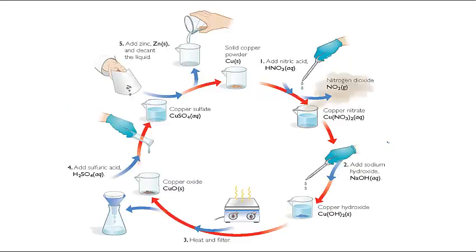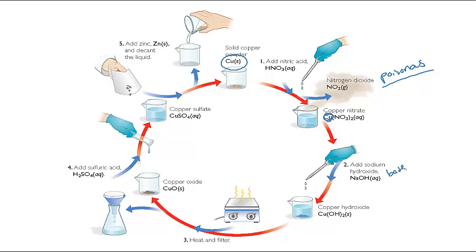Okay, so basically, in walking through what we did in class, we started with solid copper powder. The nitric acid was added. We had this really poisonous gas that we let off in the hood. And then we had a blue solution, which is copper nitrate. So the copper atoms were then present in solution, dissolved in the water. Then we added sodium hydroxide, which we'll learn later is a base.